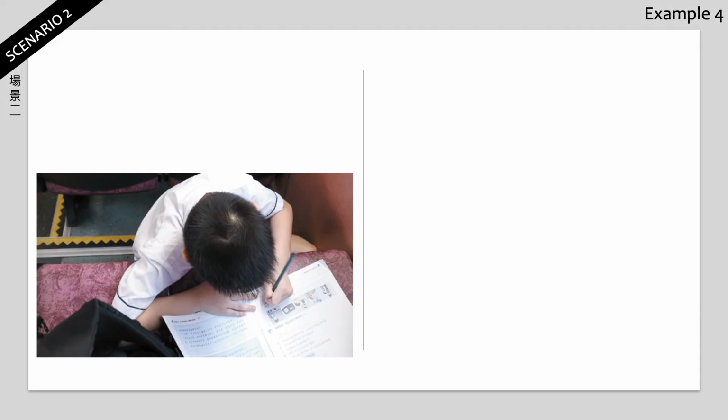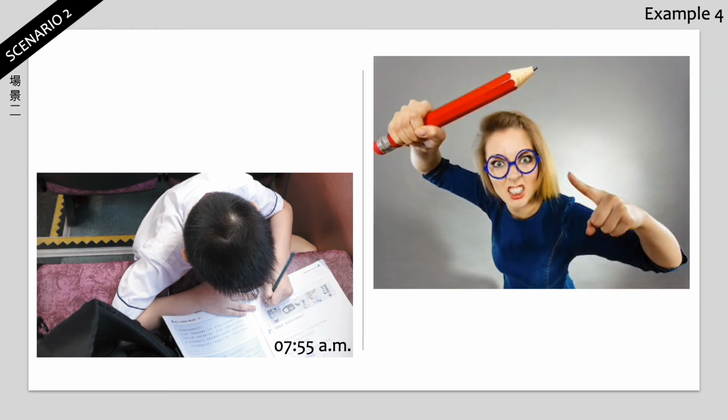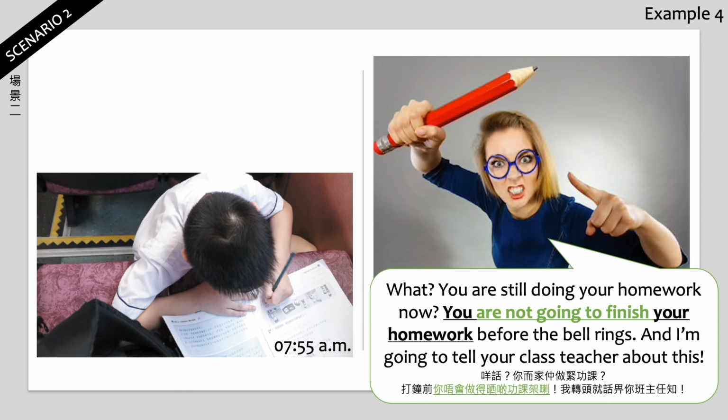Another scenario. This little boy is still doing his homework at 7:55 in the morning. So the teacher is very angry and she says, what? You are still doing your homework now? You are not going to finish your homework before the bell rings. And I'm going to tell your class teacher about this.